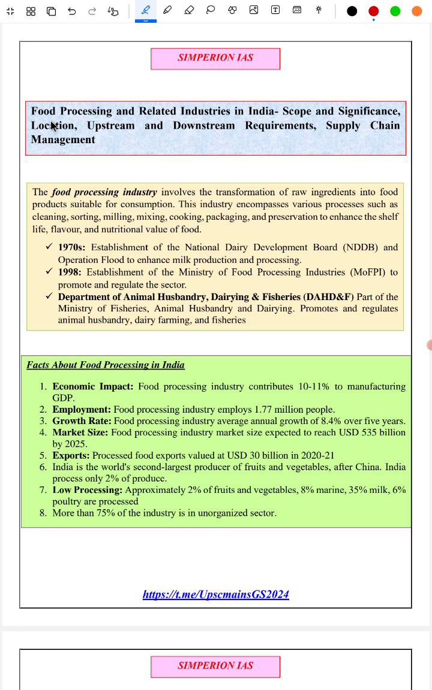From today, we will start with the Mains Monsters series of Simplion IAS. We'll take one topic per video and discuss the important dimensions that we have covered in our topic-wise notes, which are based on the syllabus as well as the last 44 years of UPSC Mains questions. In the last 44 years of PYQs, we have covered only the relevant questions which are relevant even today. The questions which are not relevant, we have skipped.